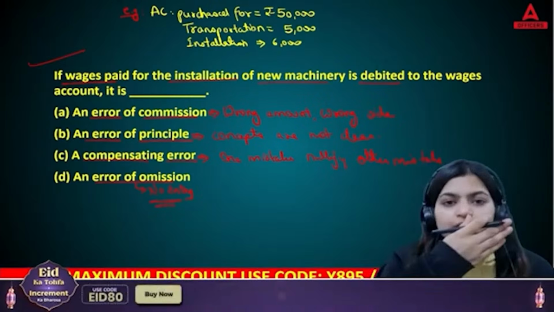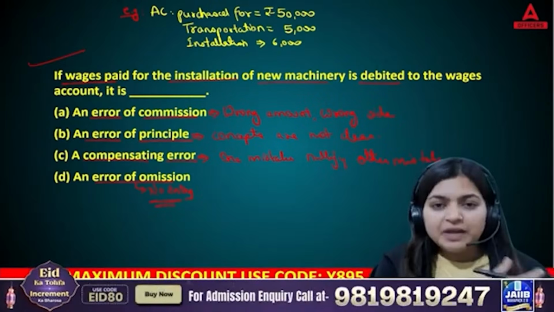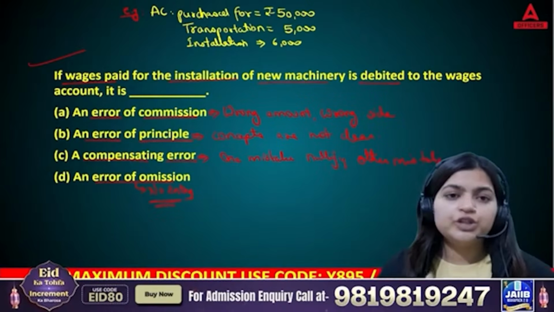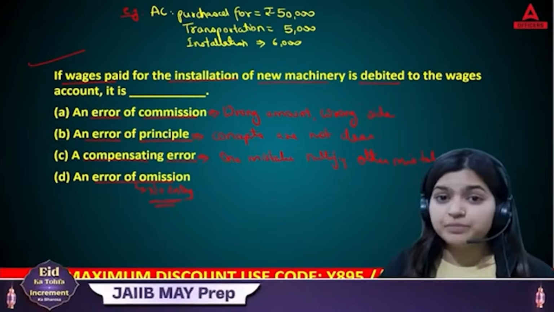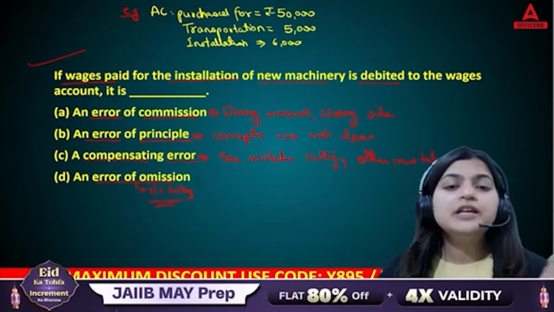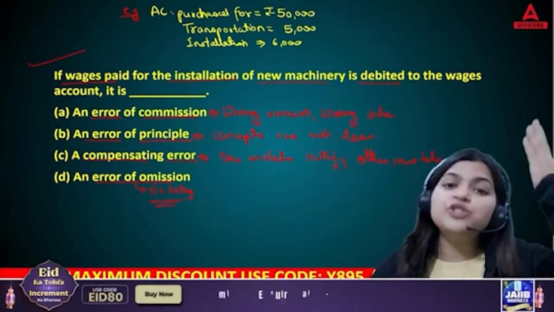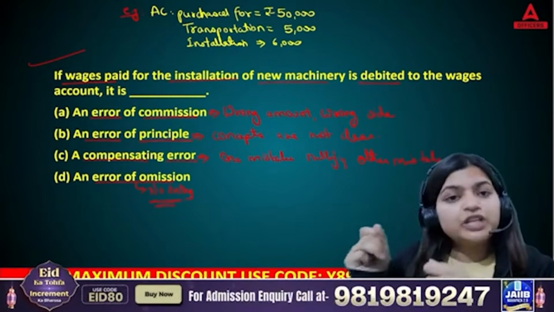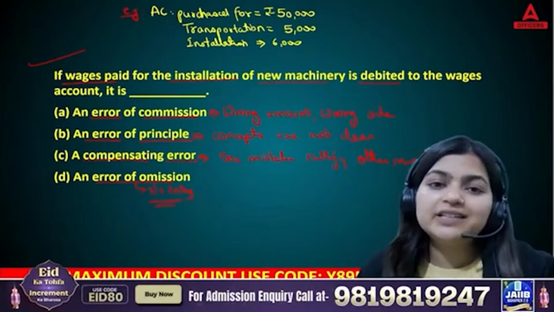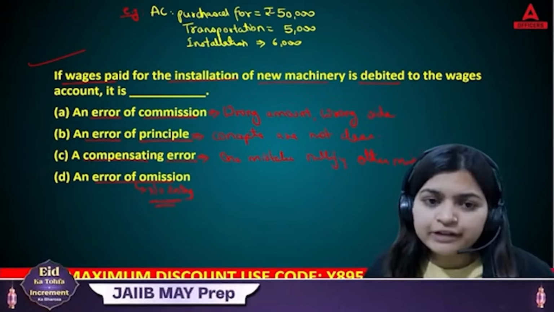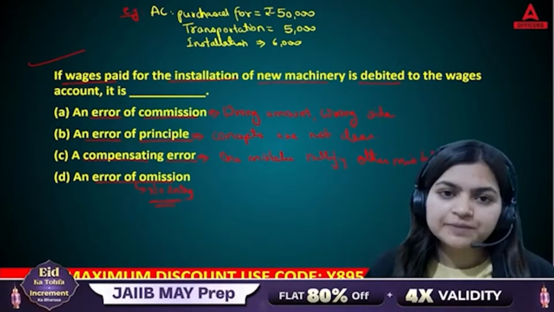Without transporting from the supplier to your home, how can you use it? First you need to transport it, then you need to install it. Then only you can use it. So these are the expenses you need to give to start that AC.